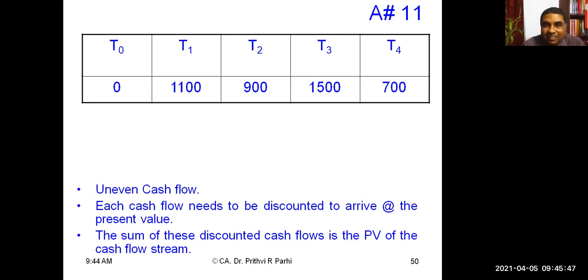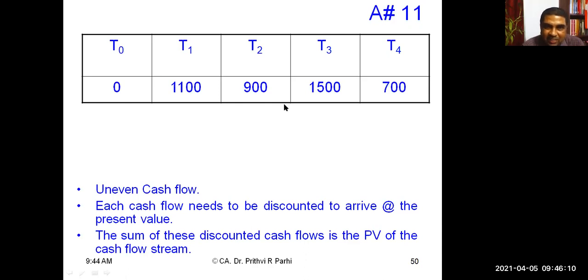Third is 1500 into the present value factor for 3 years at 10%. Then the 700 multiplied with the present value factor for 4 years at 10%. Then add all these figures, and you will get the present value of the uneven cash flow.